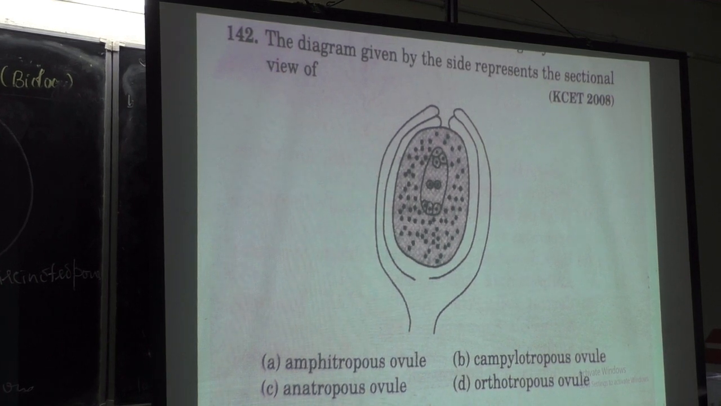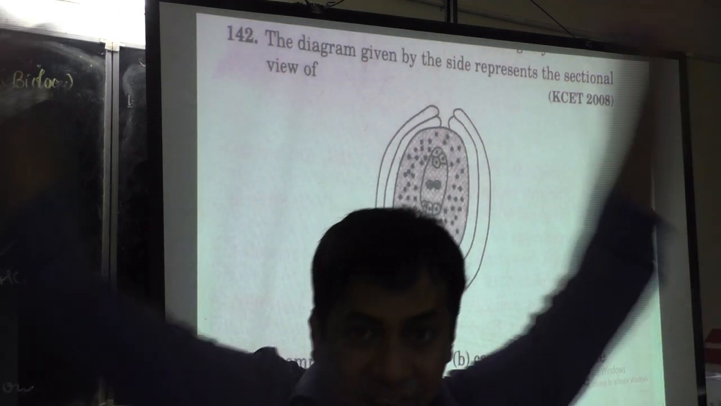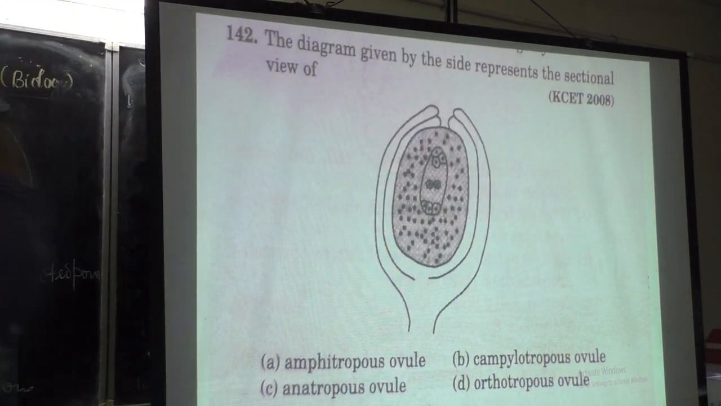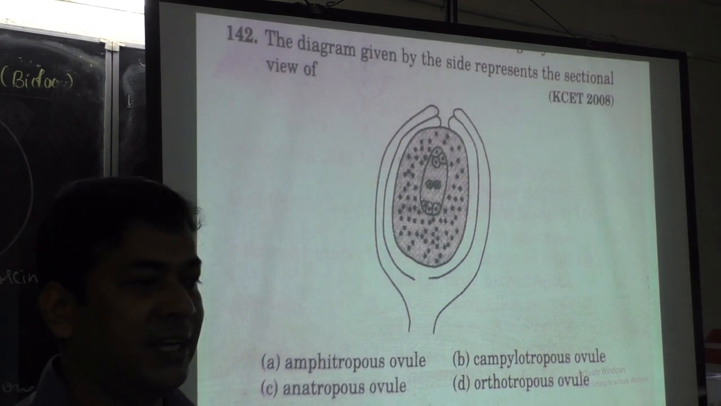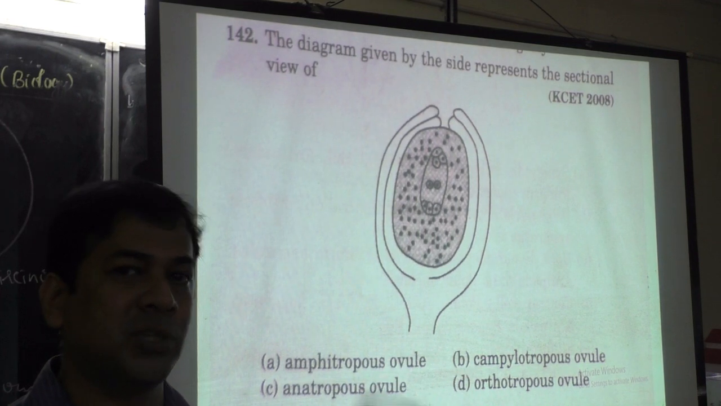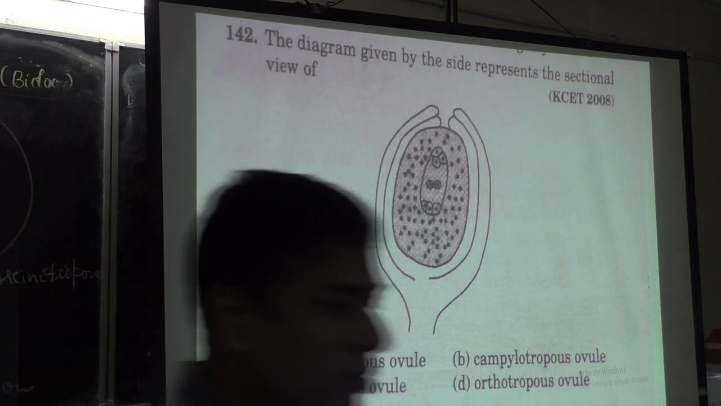So the first question is, the diagram given by the side represents a sectional view of, this is a KCET 2008 question. The options are amphitropous, campylotropous, anatropous and orthotropous. You can see that it was already there on the board, I was showing it just now. If it is like this, then what should it be called? It is orthotropous. It is also called atropous. There are two names, atropous or orthotropous, both are the same. So it should be option D, orthotropous ovule.